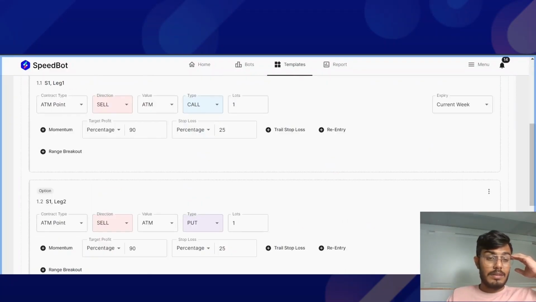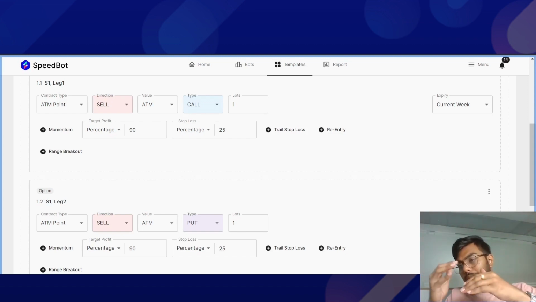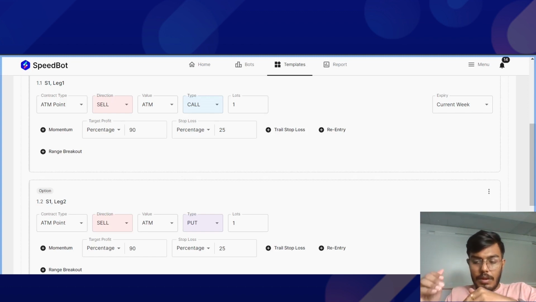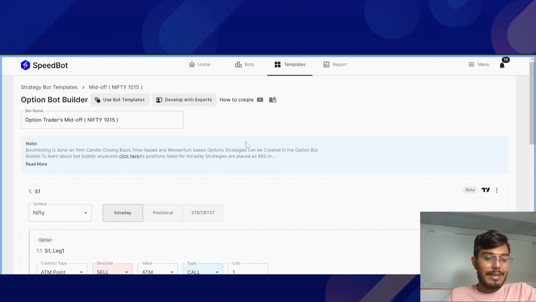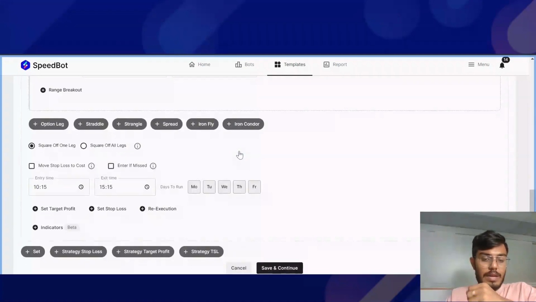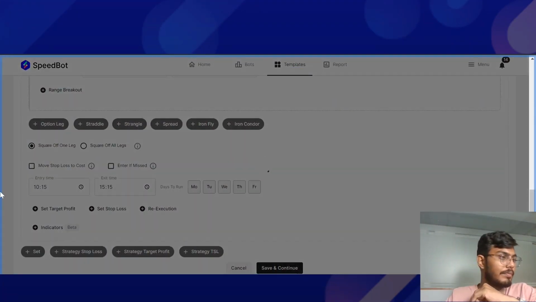Once this is done, I'll be able to tweak the target and the stop loss as per my analysis and my understanding, right? That's how I'll be able to assess my performance as a beginner in algos. What are the things that I need to change, right? So we recommend you go through the templates, and based on your trading profile, you can have the bots built in your account.